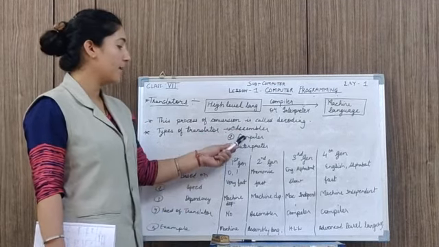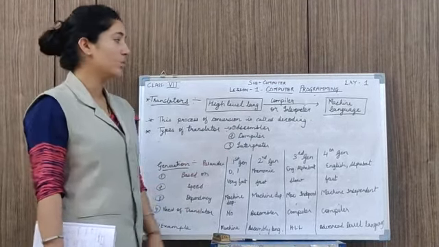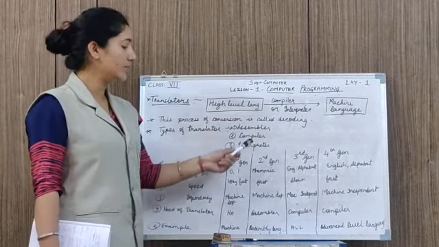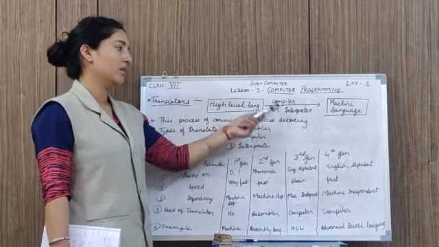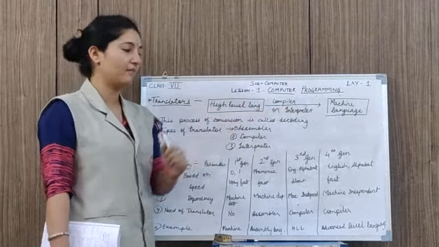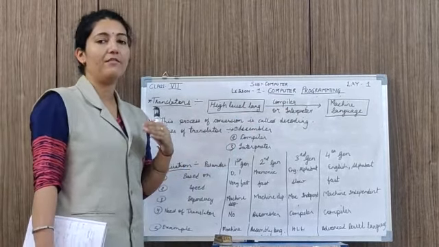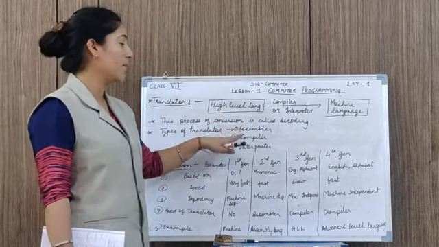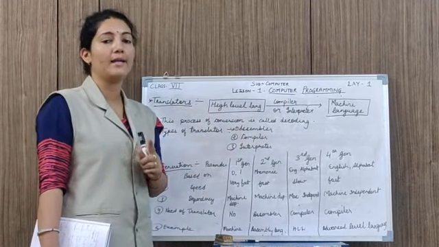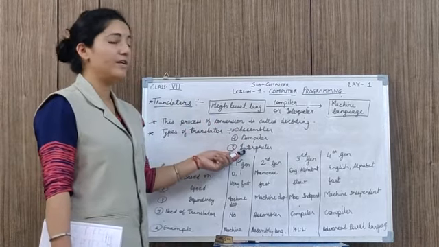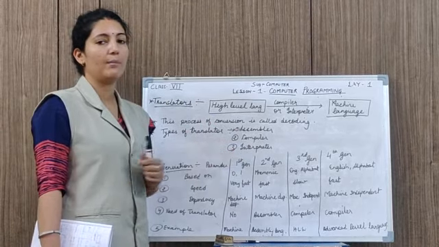Next is compiler. Compiler and interpreter are used with the high level language. These are the translators that convert high level language into machine language. How do the compiler and interpreter work? When we write the program in high level language, the compiler converts the whole program at once. In case of interpreter, it will not convert the whole program at once.